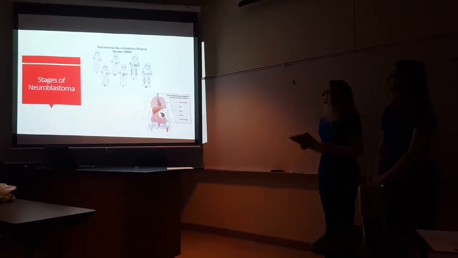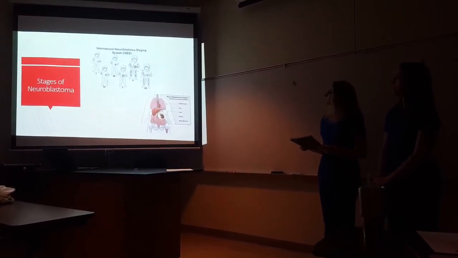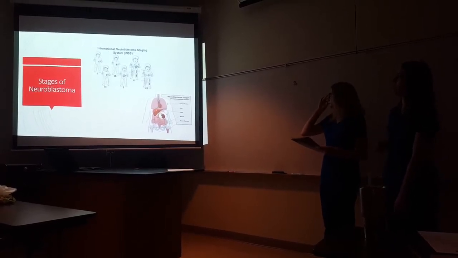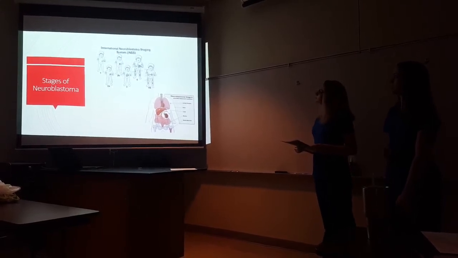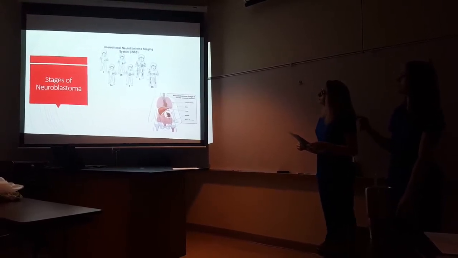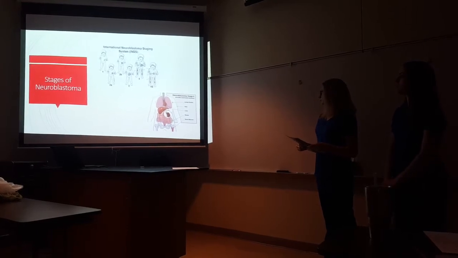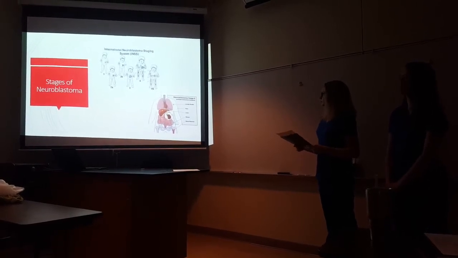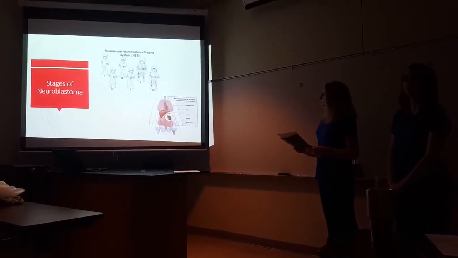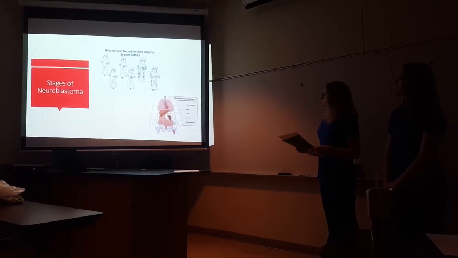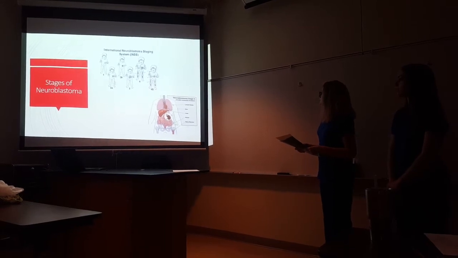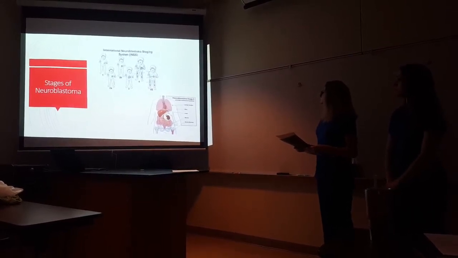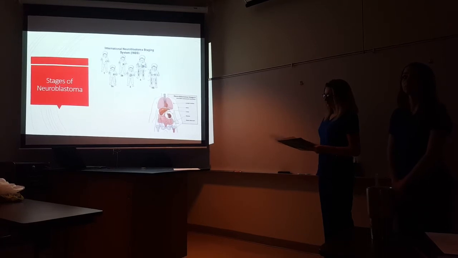Right here is a staging map I've seen. I thought it was very neat. It shows where the stage 1 has just spread on the adrenal gland, so it's usually surgically removed, and then the 2A, it's kind of grown a little bit, and same with the 2B, and then you can start seeing in stage 3 where it's spreading to other organs, and then into stage 4 where it's actually in the bones and in the lymph nodes, and also spread to like the liver and the spleen, and then stage 4S as well. And it also shows on here neuroblastoma stage 4 can metastasize to the lymph nodes, the skin, the liver, bones, and bone marrow.